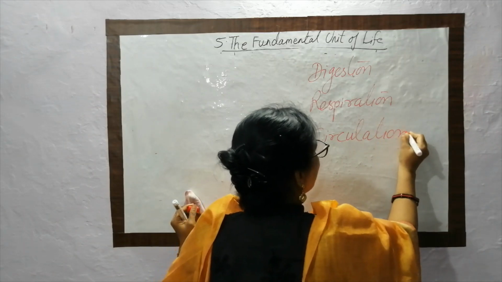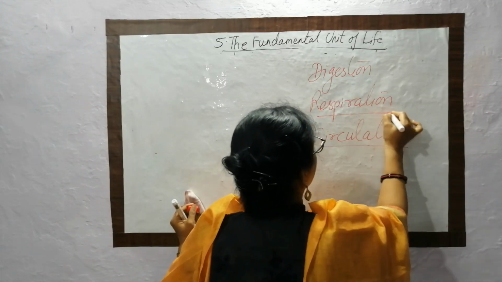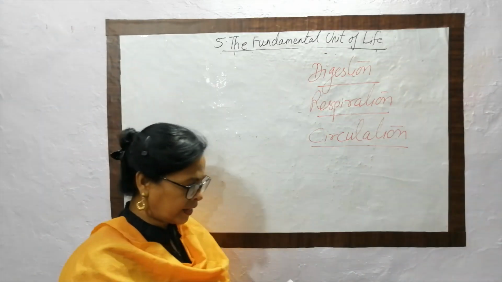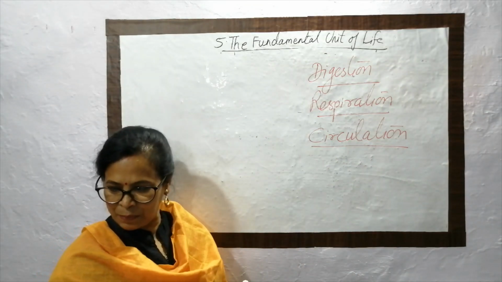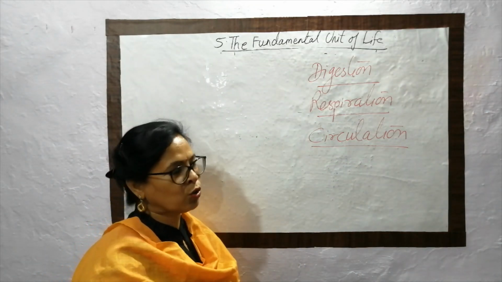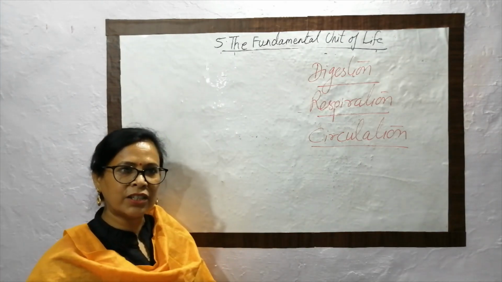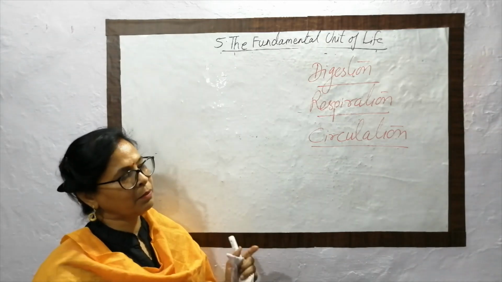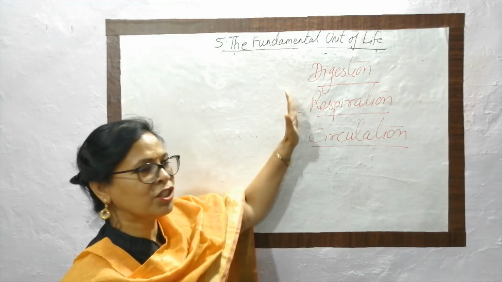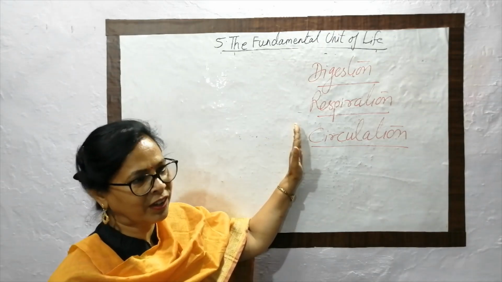These are all processes that are important for sustaining life. Let's imagine if one process is absent, then what happens? If there is no digestion, we are unable to survive. This means we need all these processes for our body to survive.